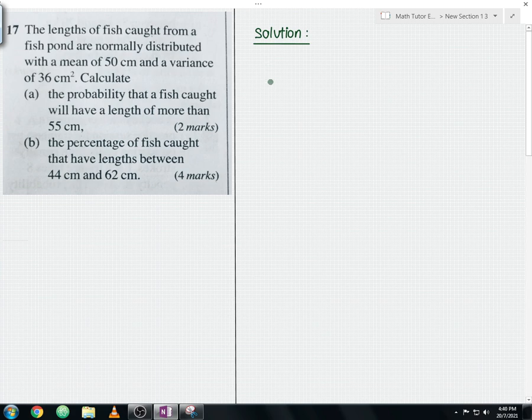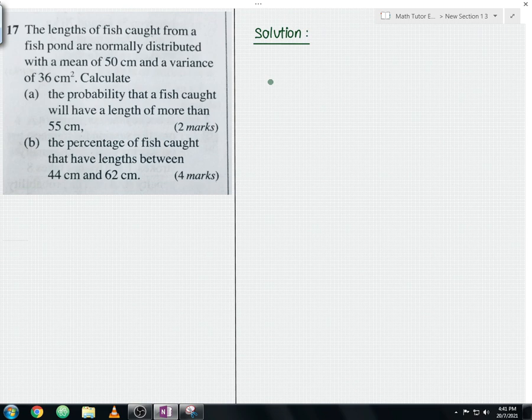Before we move on to the discussion of the question part A, I just want to let you know that in this question, we are mainly focused on the normal distribution. Not only for this question, but also for the upcoming two questions. If you haven't known anything about normal distribution, no worries. I've included the notes in the link above, so you can click on that video. In that particular video, I teach how to read the Z table, because the Z table is very important in order to calculate the probability by using the normal distribution. So please do watch that video so that you'll get a better understanding in order to solve the next three questions. Okay, so back to the question.